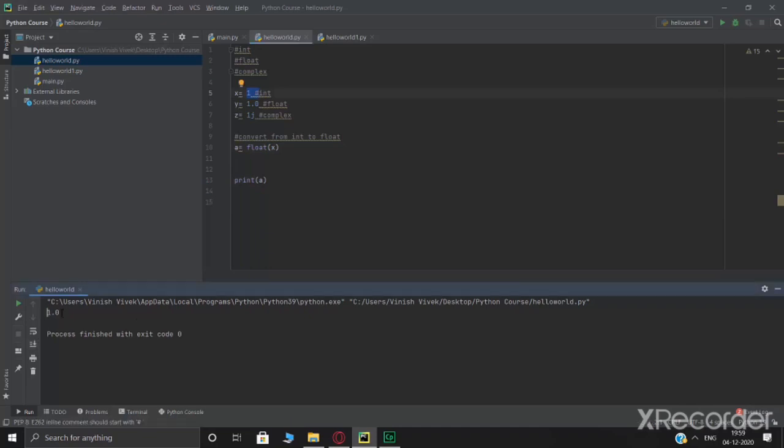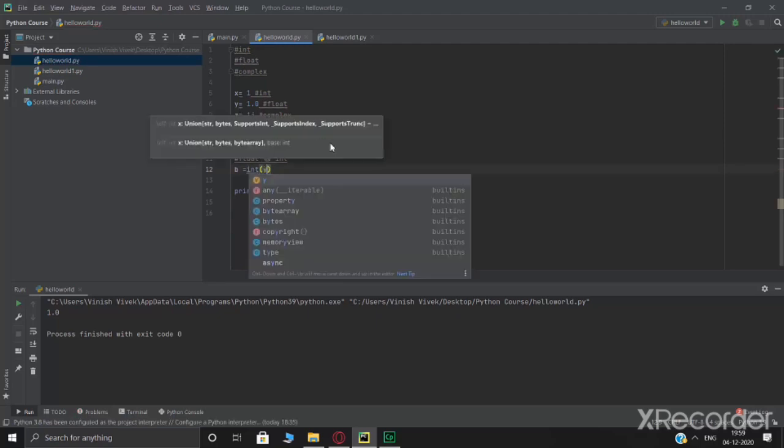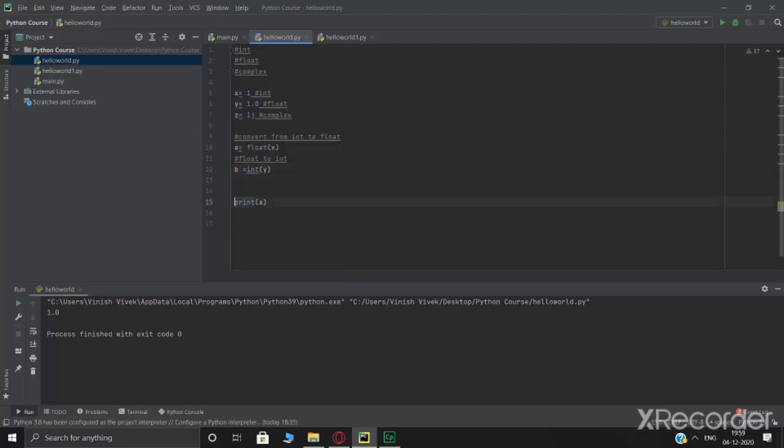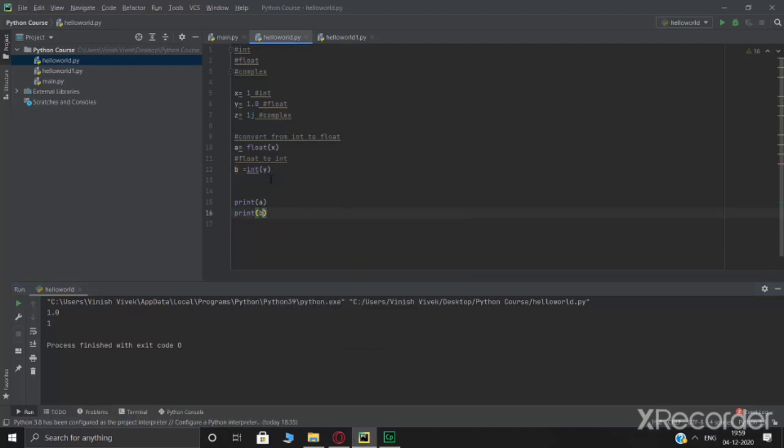So after this, if we print a and Ctrl Shift F10, as you can see, 1, which was x, has now become 1.0. Similarly, you can convert float to integer. To convert float to integer, you'll just write int, and then y inside it. Again, printing this for b, Ctrl Shift F10. As you can see, b, which was given an integer type for y, and y, which was an actual float value, has now become an integer type.